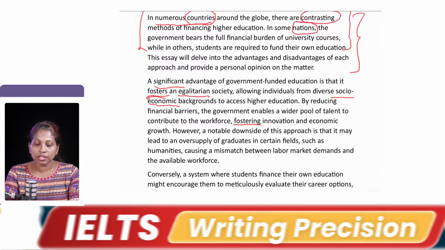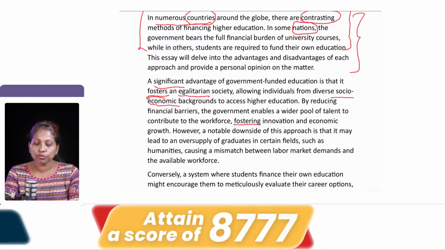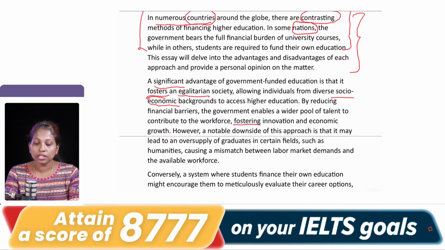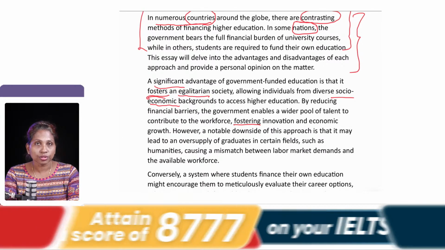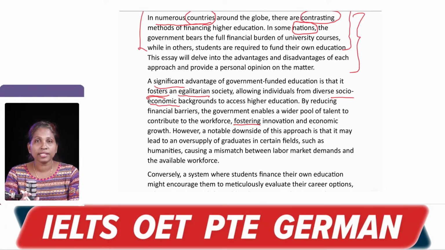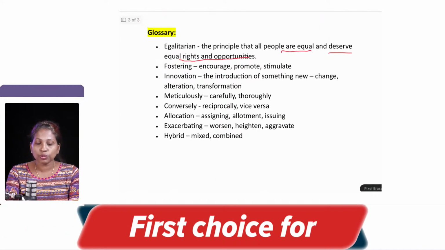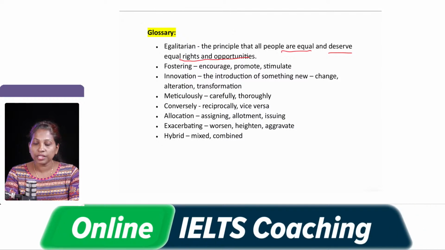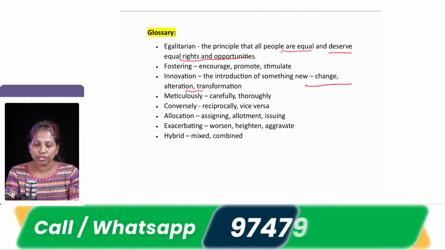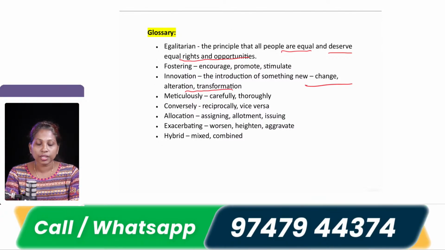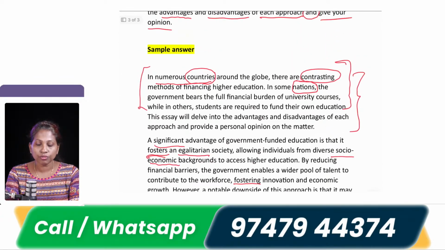So, fostering, contribute to workforce, fostering means encouraging innovation and economic growth. So, that will also help the society getting innovated. Innovated means where there are changes or developments happening. The meaning of the word innovation is wherein you bring a new change, some development, transformation or alteration.